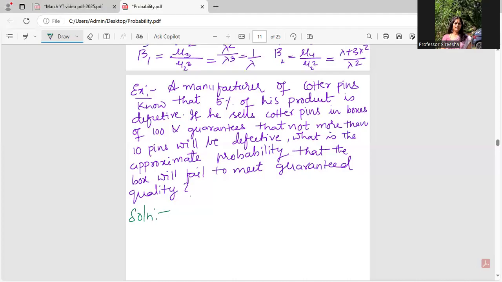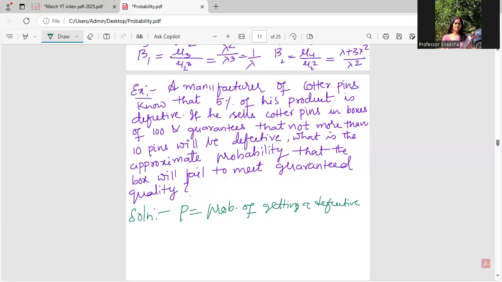If I get more than 10 defective pins in a box, then I am successful. That is the probability of success. How will I do it? The probability of success, small p, will be nothing but the probability of getting a defective pin.